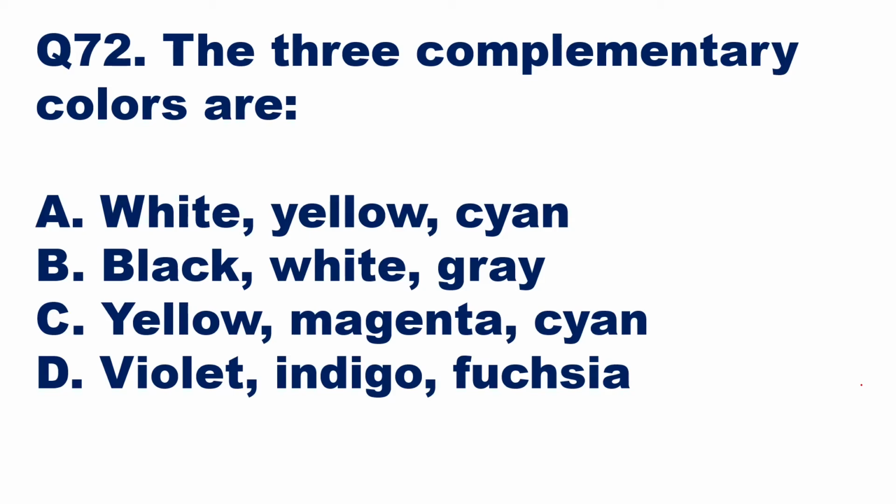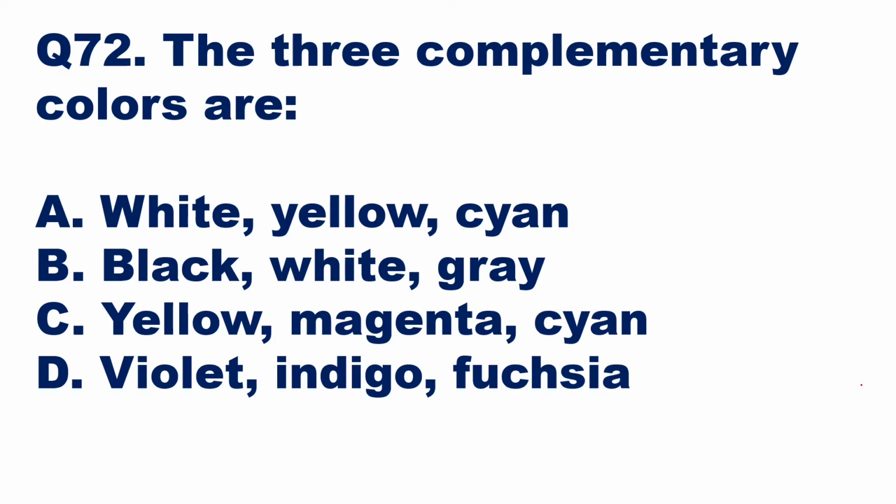The three complementary colors are, okay. The complementary colors are those which, when added with the primary colors, will give you white. Here we can see the colors yellow, magenta, and cyan.